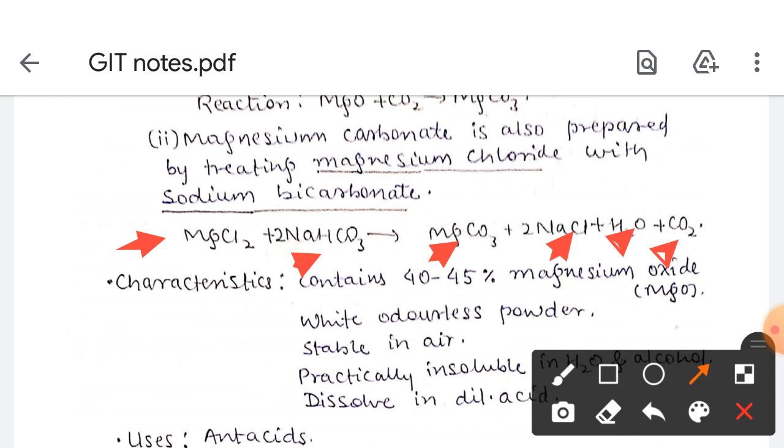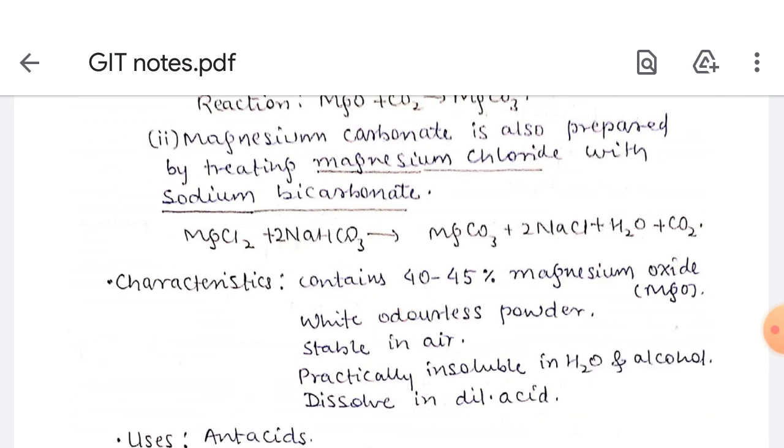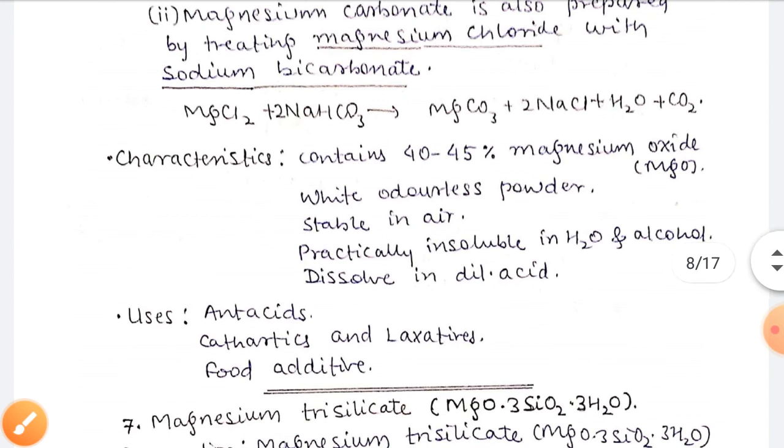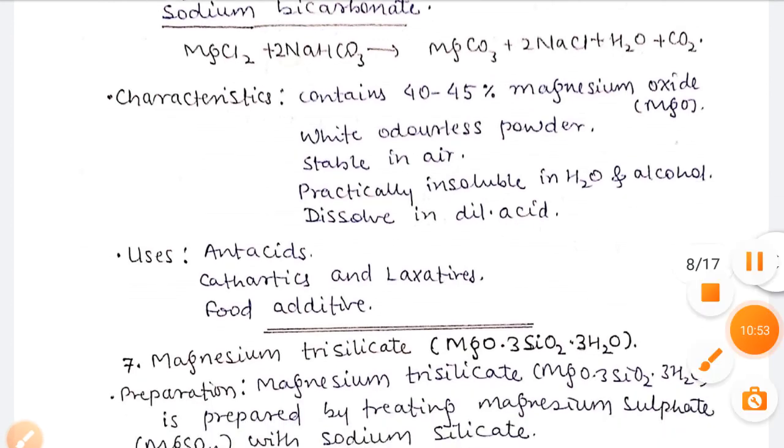Characteristics: it contains not less than 40% and not more than 45% of magnesium oxide. White odorless powder, stable in air, practically insoluble in water and alcohol, and dissolved in dilute acids. Uses are the same. It is used as antacid, cathartics and laxatives. Laxative, as I told you, is used to increase the bowel movement, and also food additives.